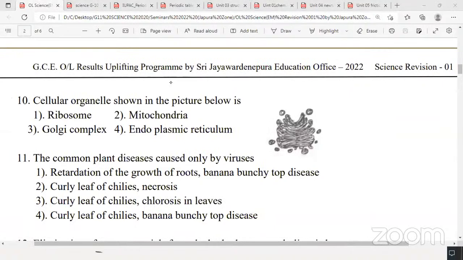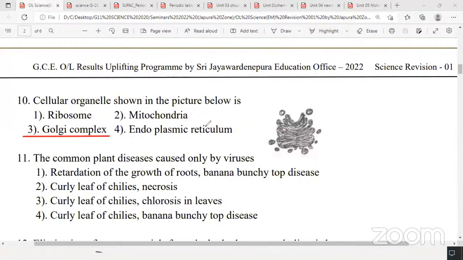So I'll ask the answer from any volunteers. Question number 10. Yeah, Situka? Havidu? It's Golgi complex. Yeah, correct. Answer is third, Golgi complex. Sometimes we call it Golgi body or Golgi apparatus. Not only this, even any other organelle you should know. When you are given a line diagram, you should know what it is and the main function.